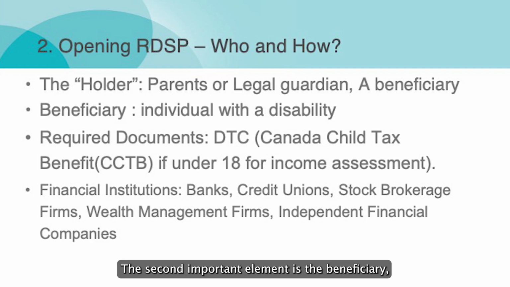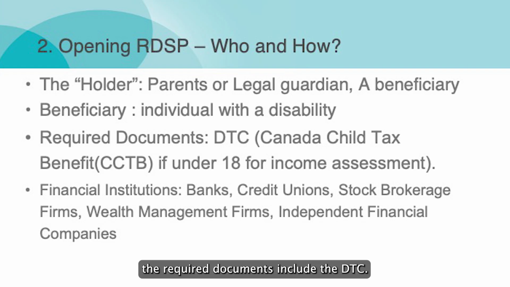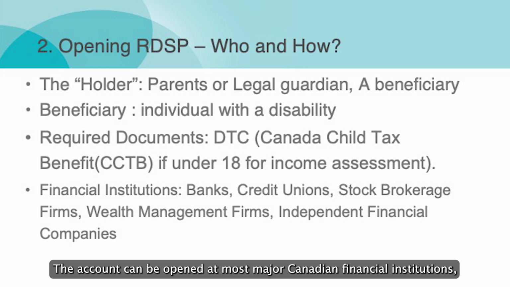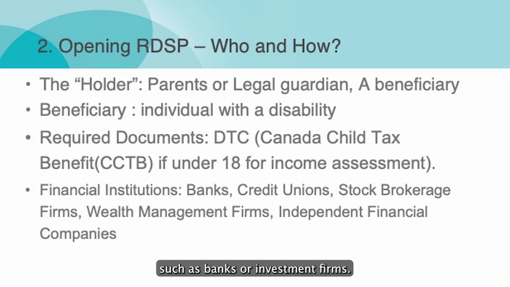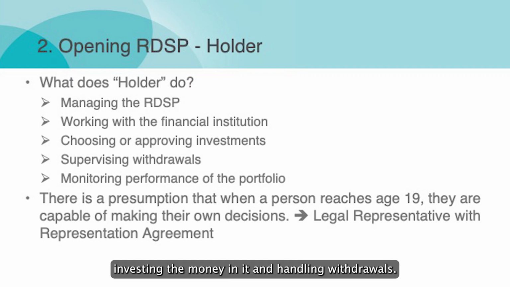The second important element is the beneficiary, which refers to the person with the disability. As mentioned earlier, the required documents include the DTC, and for those under 18, the Canada Child Tax Benefit is needed. The account can be opened at most major Canadian financial institutions, such as banks or investment firms. To elaborate, the holder is responsible for opening the RDSP, managing the account, investing the money in it, and handling withdrawals.